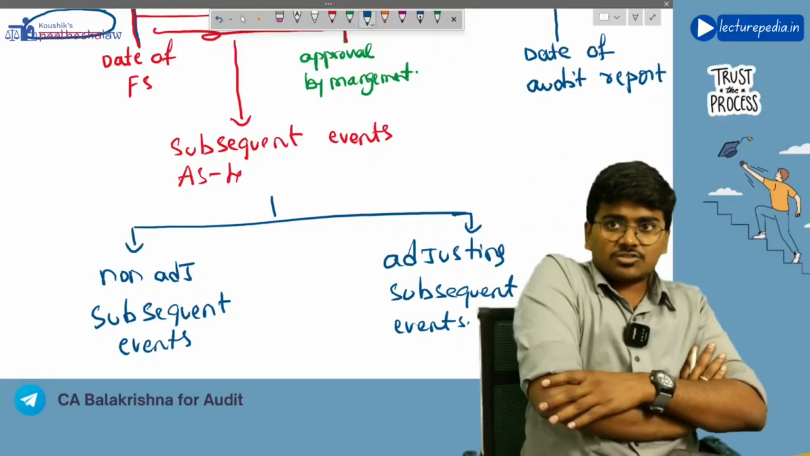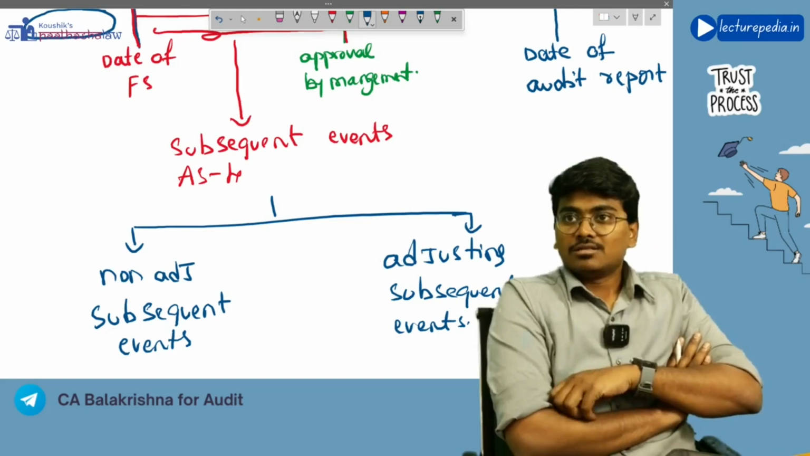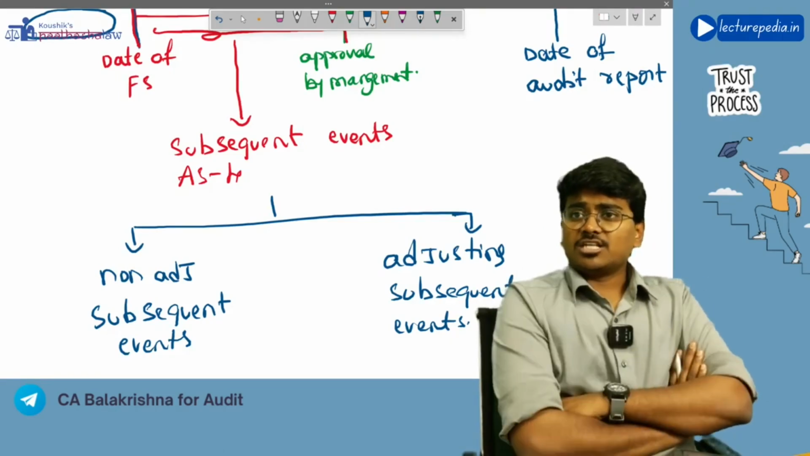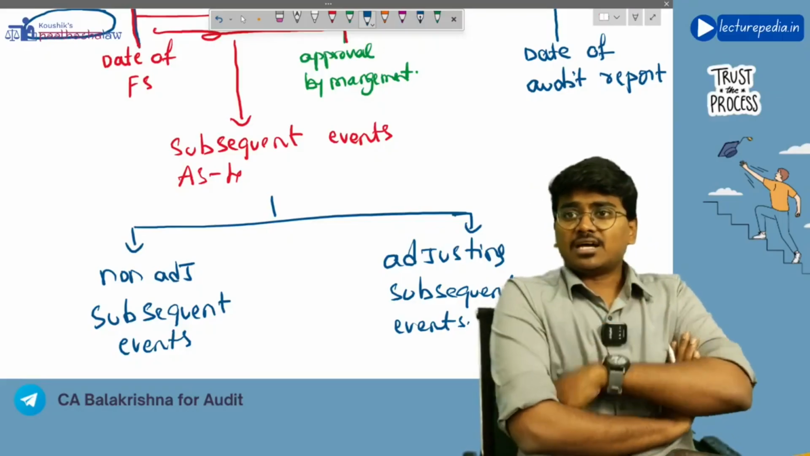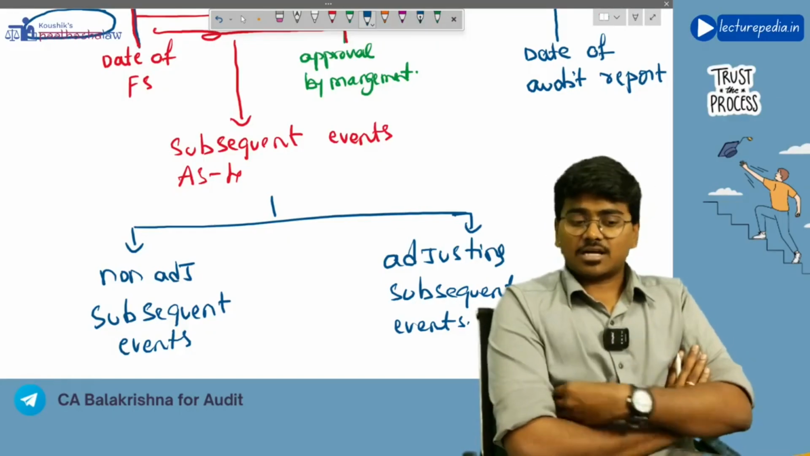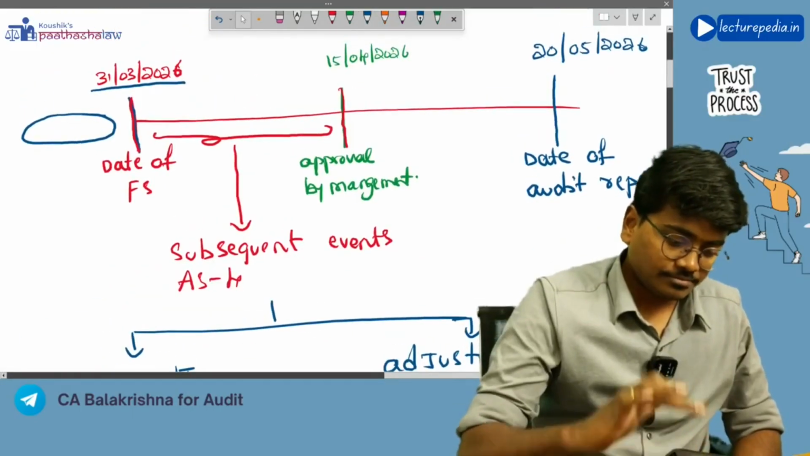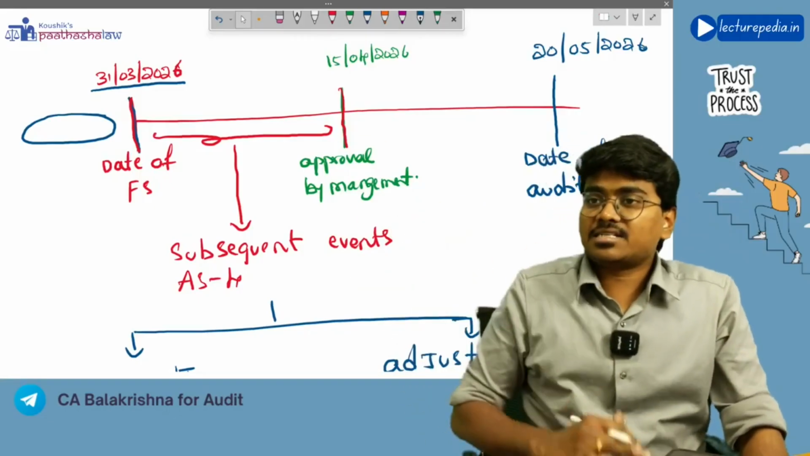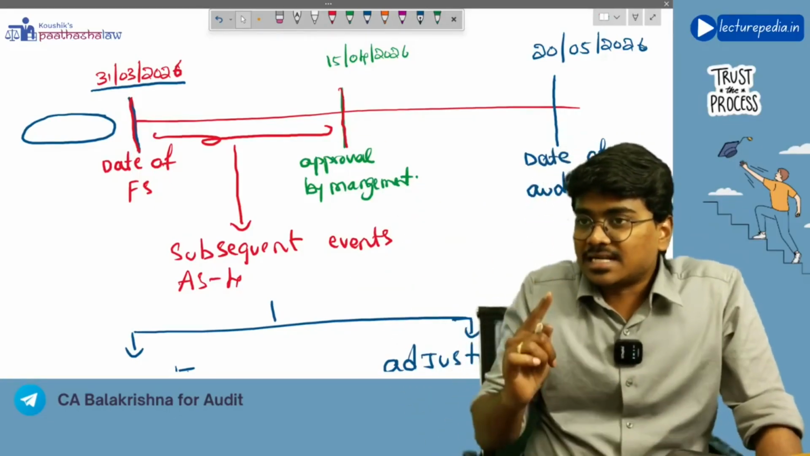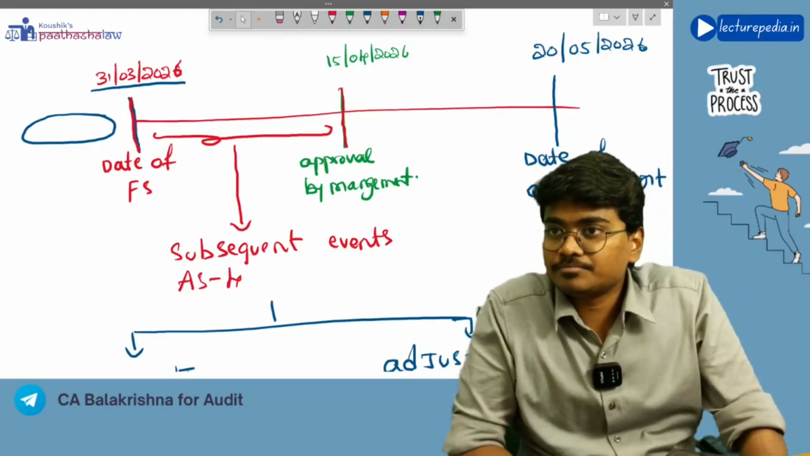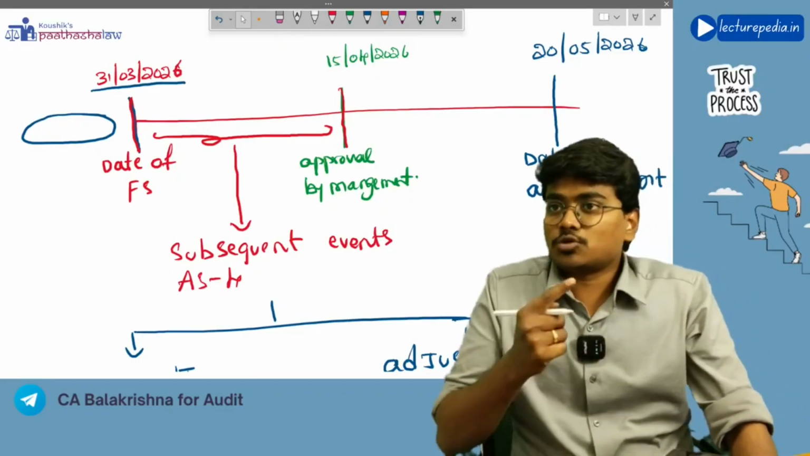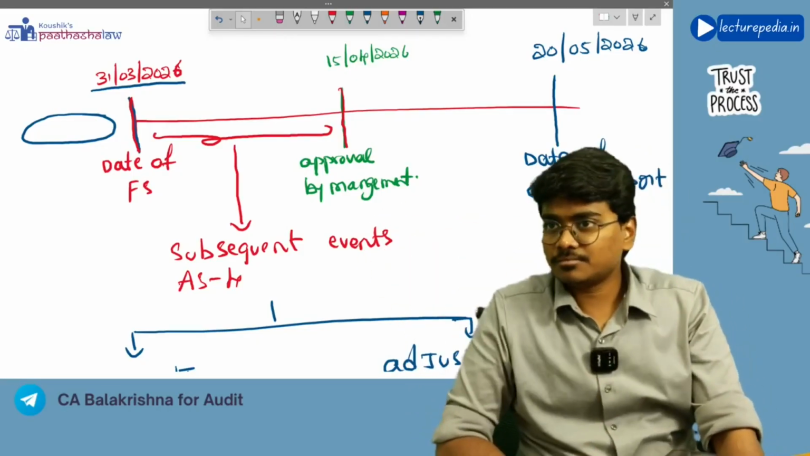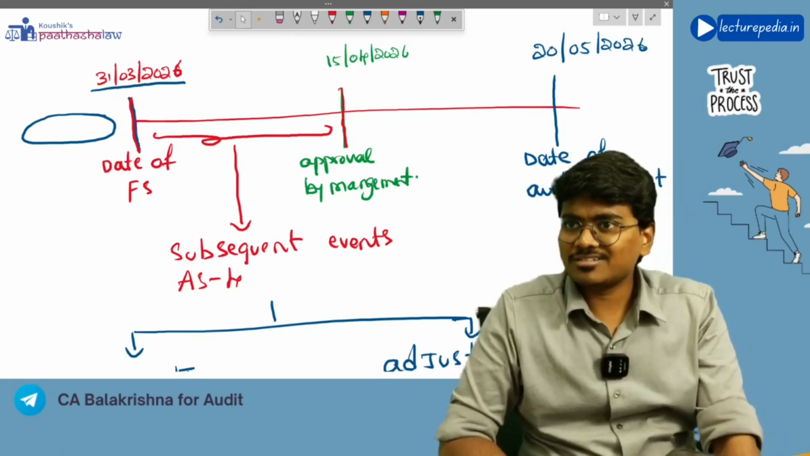Have you discussed AS4 in accounts? There, basically, after the date of financial statements, various events and transactions will occur. Let's say, for example, after 31st March 2026, some sale transaction has occurred. Is that a subsequent event? After 31st March 2026, a sale transaction has occurred. Is that a subsequent event? Is that not a subsequent event?